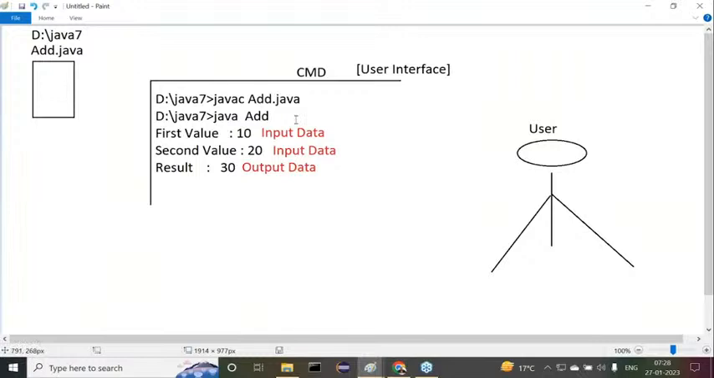What is the requirement of interacting with the program? Just to provide some input data to the program and to get some output data from the program. So we need some interface between user and program. Understand my point? This interface provides a bridge between user and program, to provide input data to the program and to get output data. Everybody understand this clearly now. So this bridge, this command prompt, is acting as a user interface.